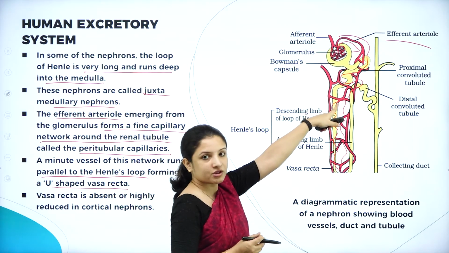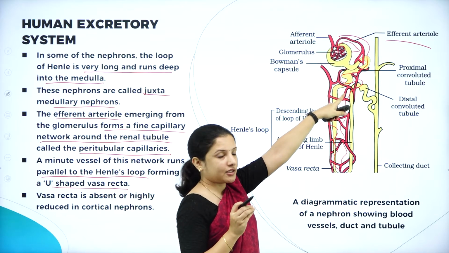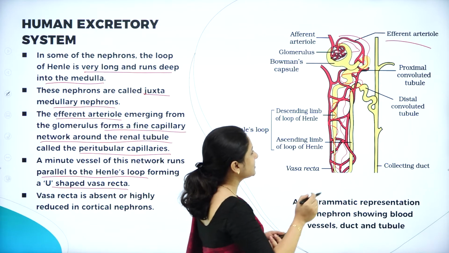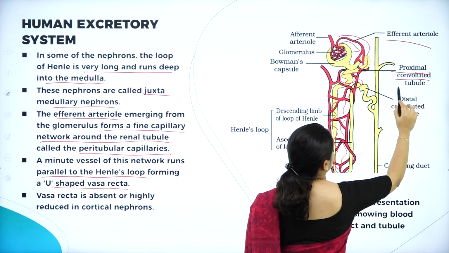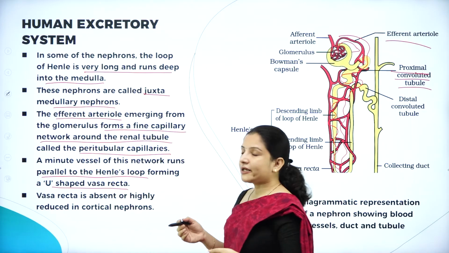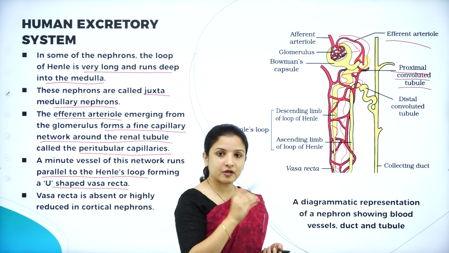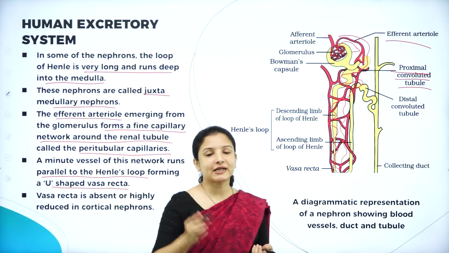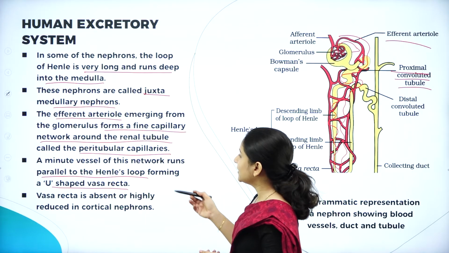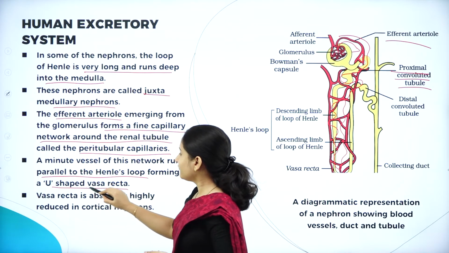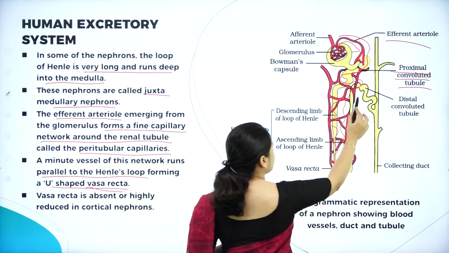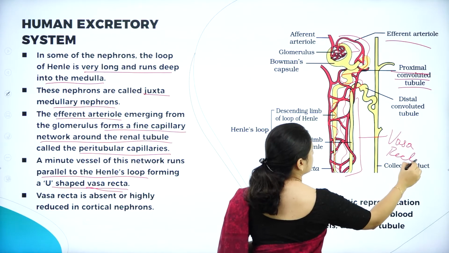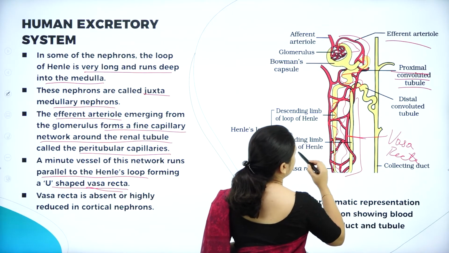The efferent arteriole that comes out of the glomerulus extends to form small capillaries around the proximal convoluted tubule, which are called the peritubular capillaries. They also extend further to form very fine capillary structures around the Henle's loop, that is the descending and the ascending loop of the Henle's, in a U-shaped form, which is called the vasa recta.